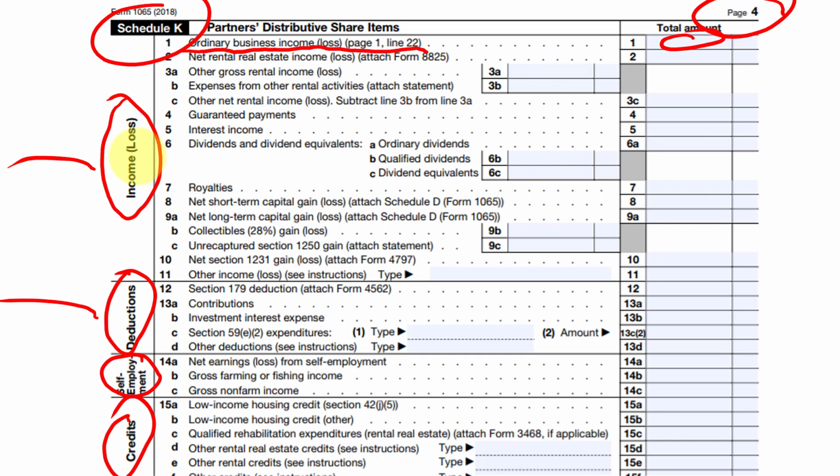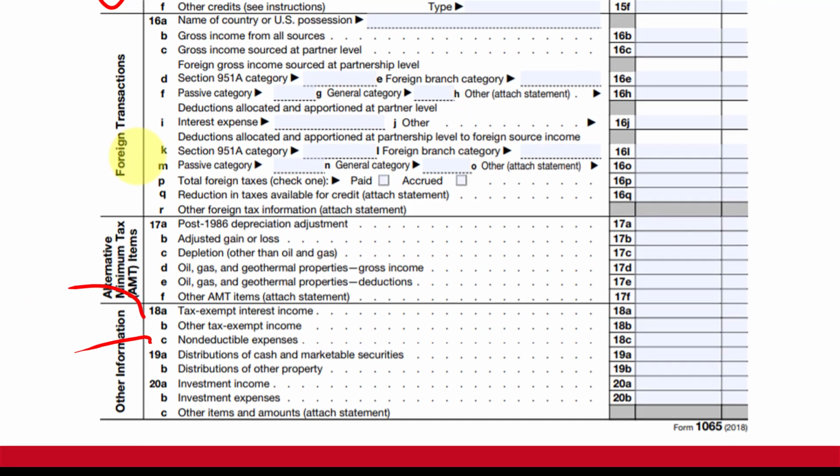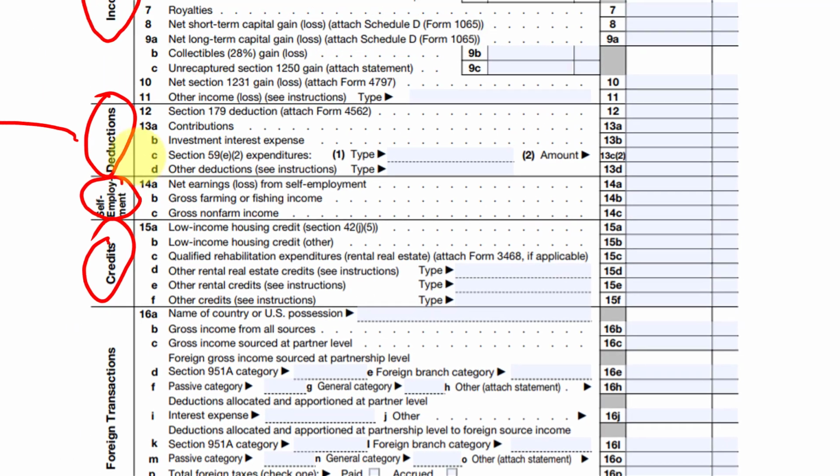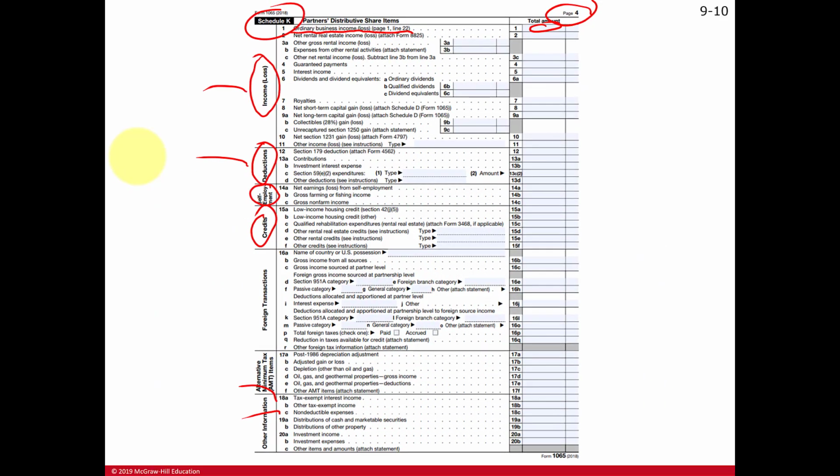Now the partner can take out money tax-free to the extent of their capital account. And taking money out, that's line 19 here at the bottom of Schedule K. Now all of these amounts on Schedule K are for all the partners, the total for the whole partnership. Now we're going to be allocating these amounts to break it down to each partner.